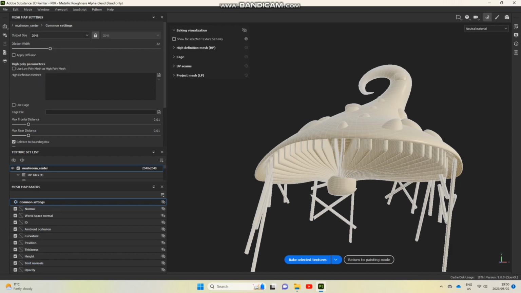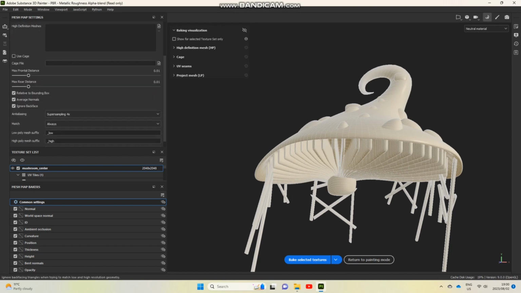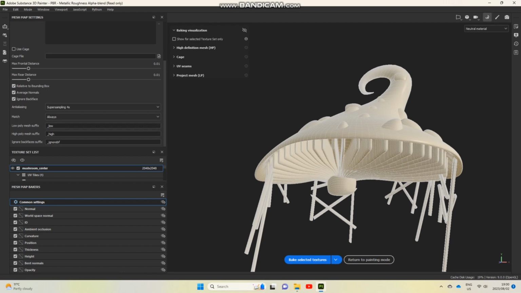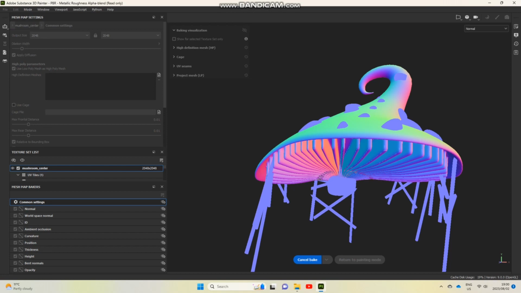So I'm just changing the output size, apply diffusion, dilation width, put it down to about 7 or 10. Super sampling ×4. Make sure all your maps are there. And your self-occlusion to always.